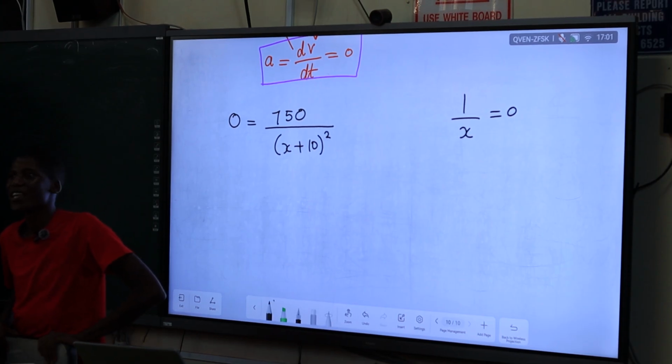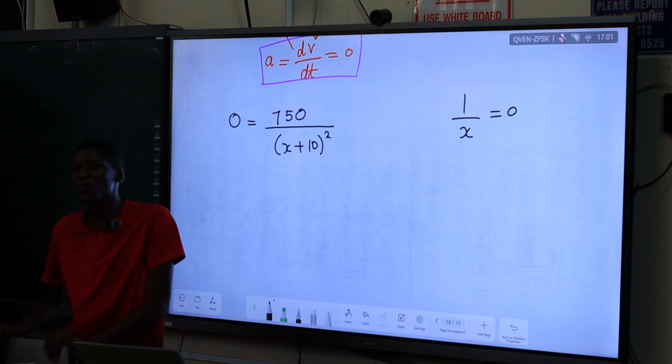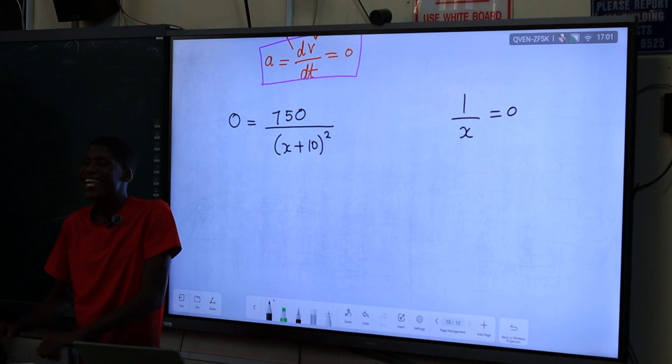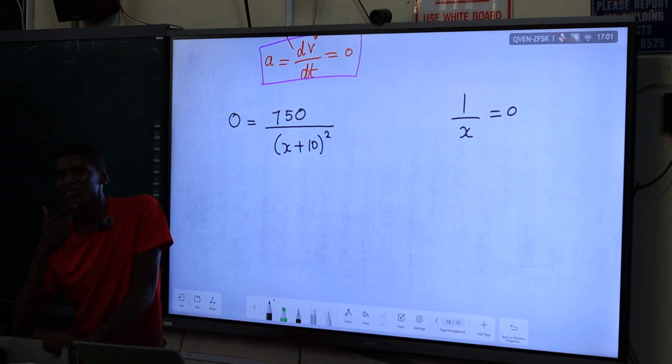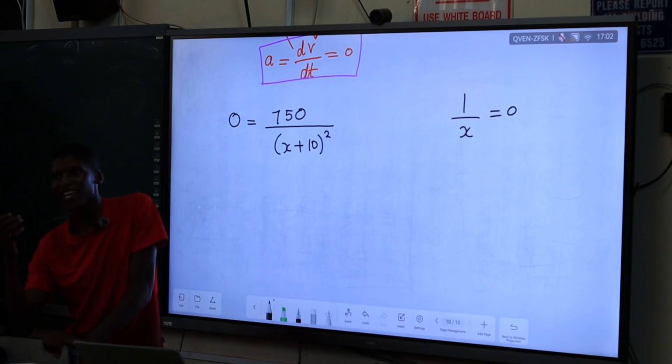When can we ever get 0 if we've got 1 over x? Is there any particular value of x that gives us 0 here? One finite value of x? No, there can never be any finite value of x.